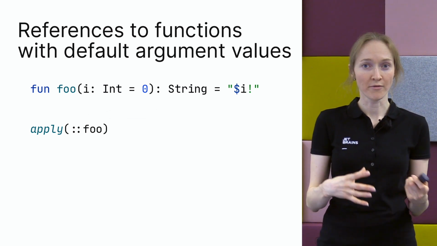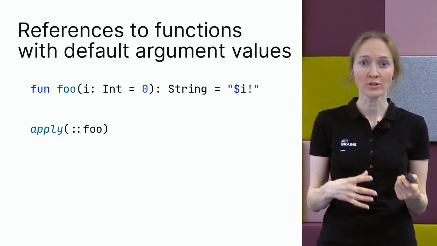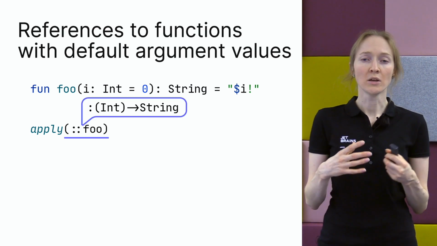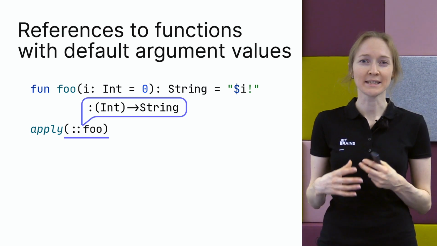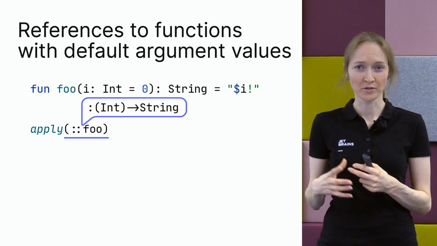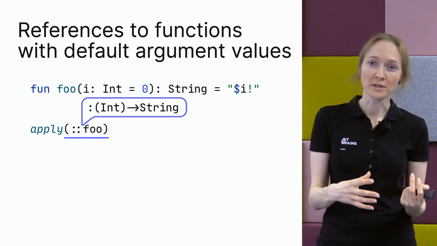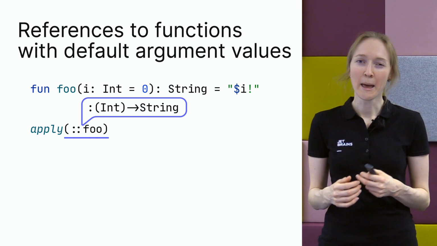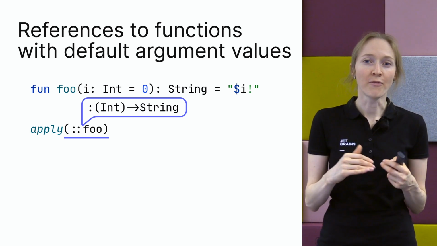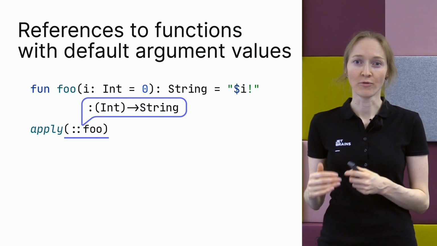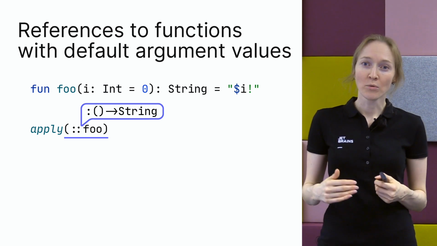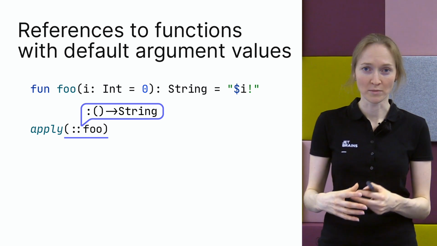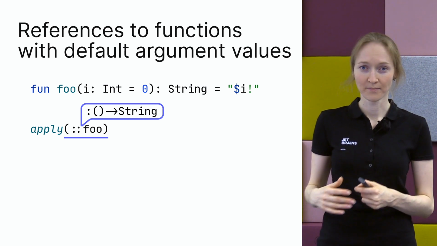You can use a reference to a function with a default argument value as of different types. For instance, you see this function foo that takes an integer parameter and returns string. And you use it as a function reference that takes int and returns string. But you see here, the foo function defines a 0 default value for the parameter. Now we can also interpret this function as a function that takes no arguments and returns string.